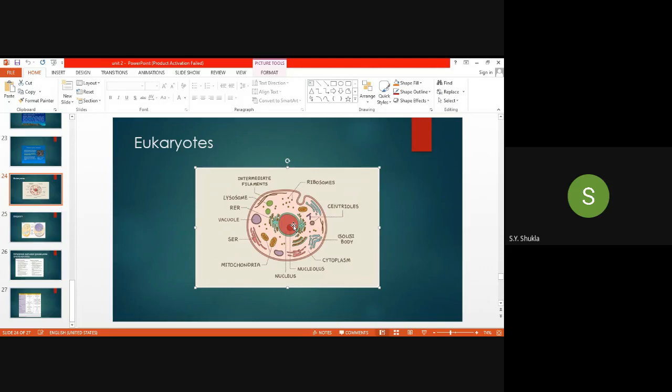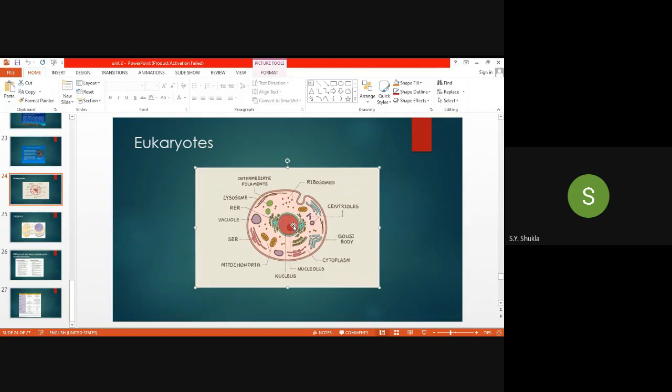But in the cell, who is the boss? The nucleus is the boss. Whatever functions and things happen to the cell are decided by the nucleus. Why?